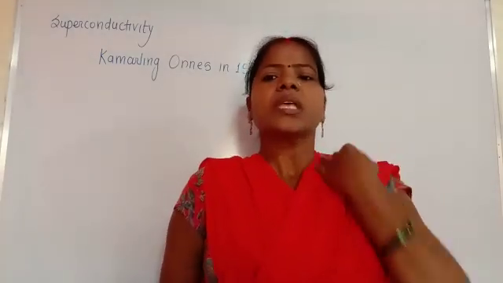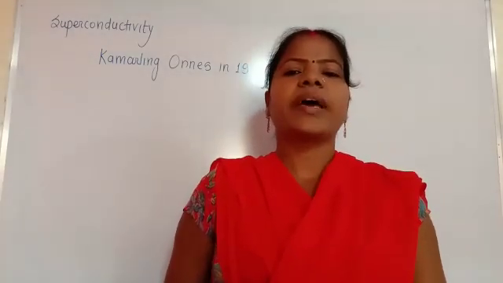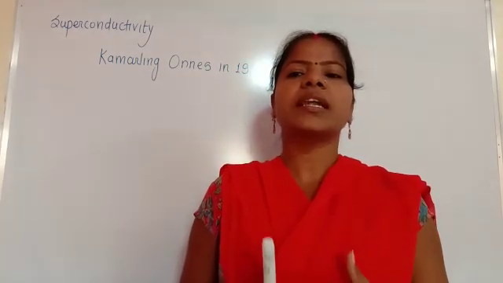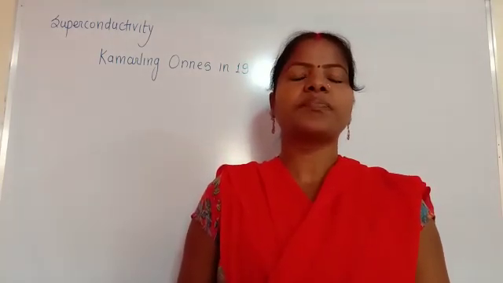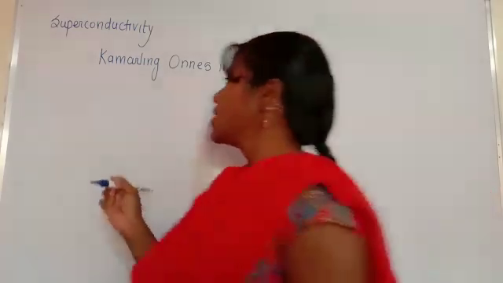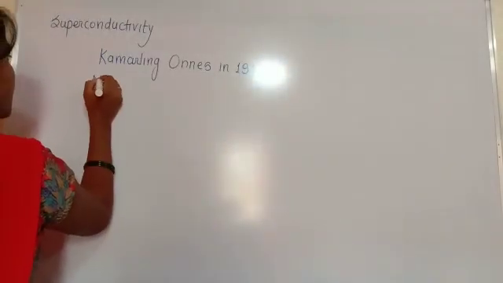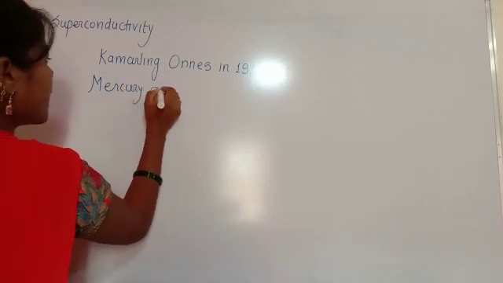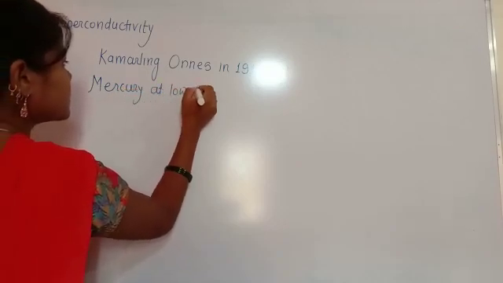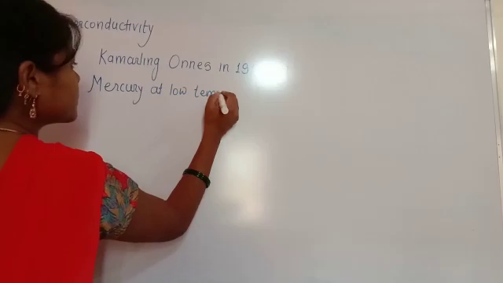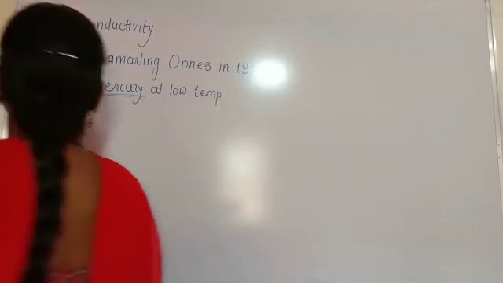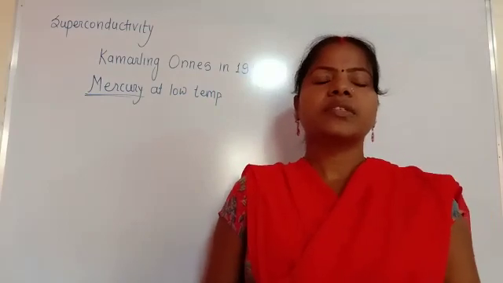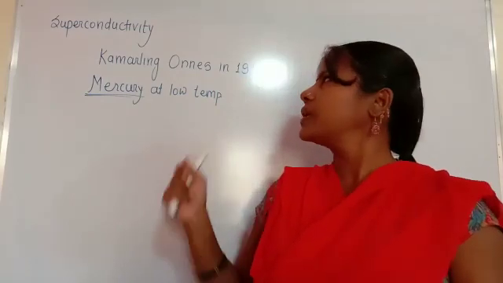So this phenomenon was first observed by Kamerlingh Onnes in 1911 while studying the electrical resistance of mercury at very low temperature. So he firstly studied mercury at low temperature. So what is the observation of Kamerlingh Onnes?